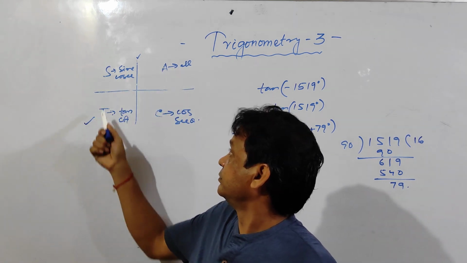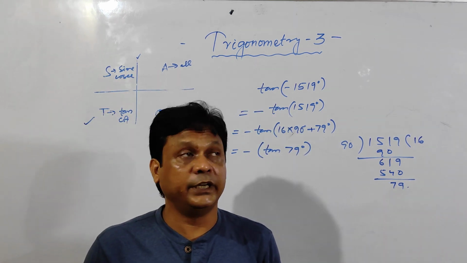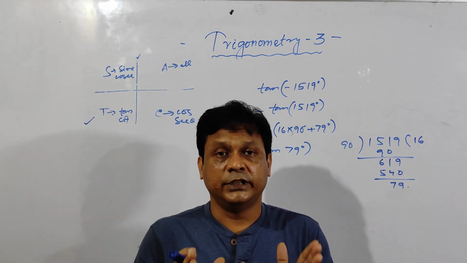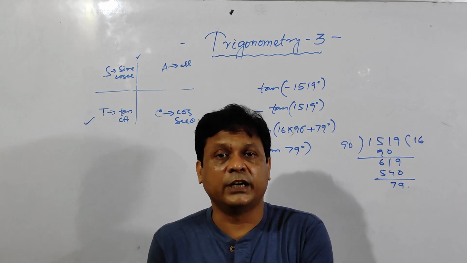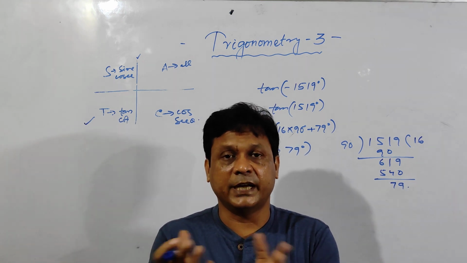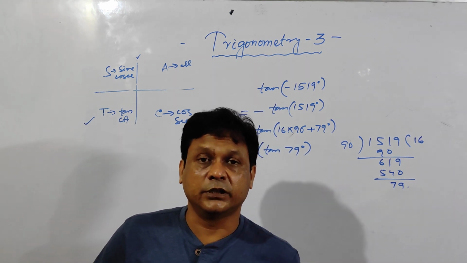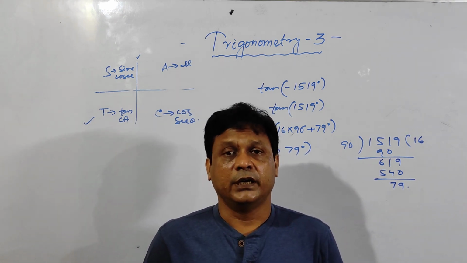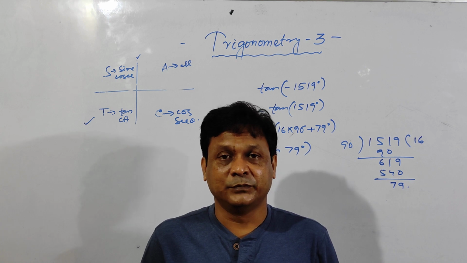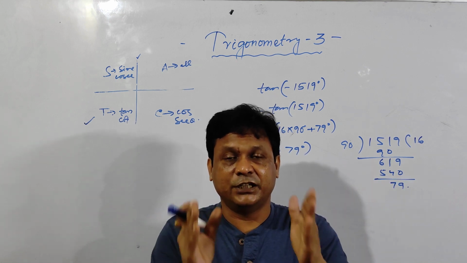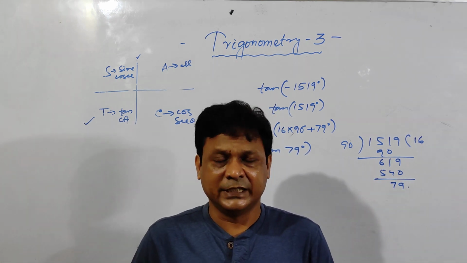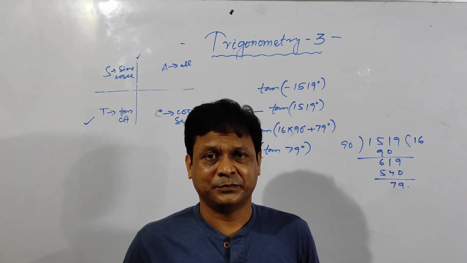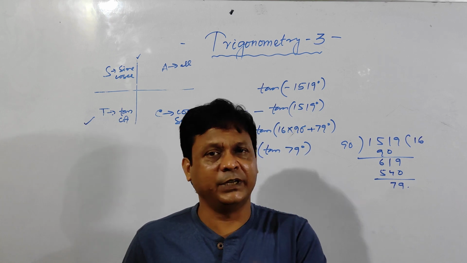And I have told you the rule for how to find the trigonometric functions. If one of them is given, for example tan theta, then how to find the other functions: sec theta, cosec theta, sin theta, like this. And perhaps now you can say that trigonometry is very easy. Simply remember some formulas and tricks. Trust me, it will become very easy.